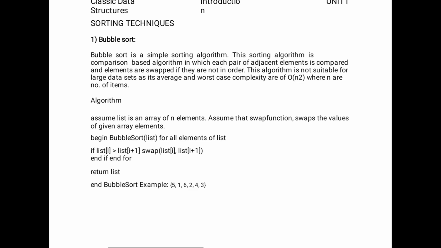That is the definition. Again I am repeating: a class of objects whose logical behavior is defined by a set of values and a set of operations is called an ADT, abstract data type. And coming to the sorting techniques,